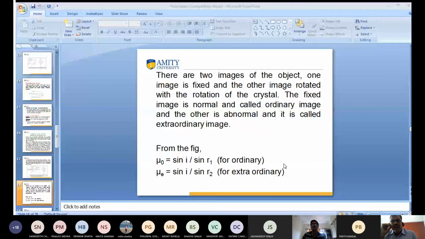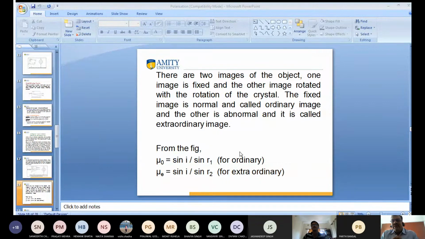Sometimes I was not able to understand what you're asking. But it is my duty, Yuvraj, to satisfy you. I am not using Snell's law here. I want to tell that the refractive index of ordinary rays is sin i by sin r1, where r1 means the angle of refraction. There are two images we get. One is fixed, and that is r1. So the refractive index of ordinary rays is fixed. But in the case of extraordinary rays, r2 is not fixed, so the refractive index is variable. If the refractive index is variable, it automatically does not follow Snell's law.